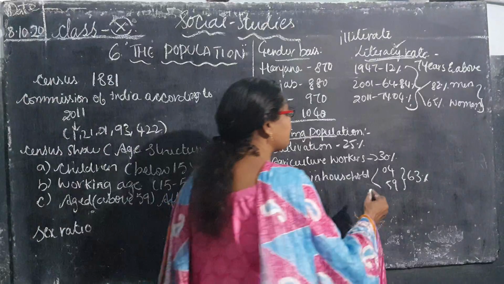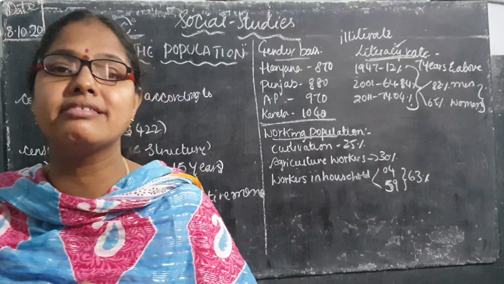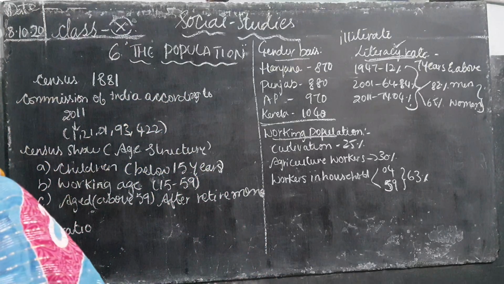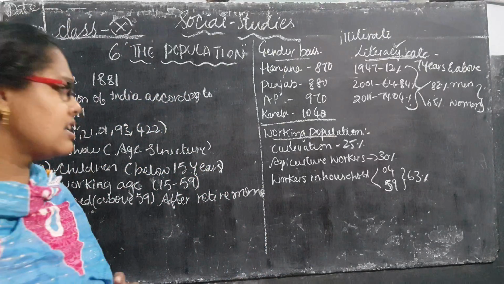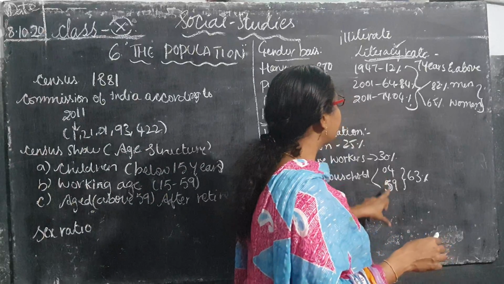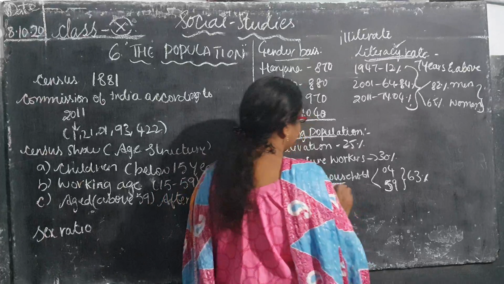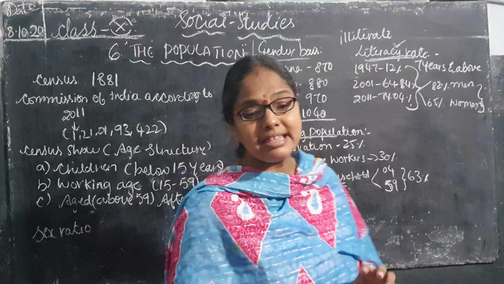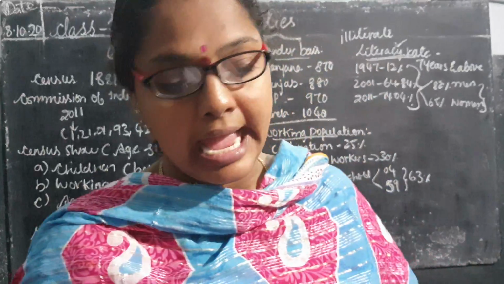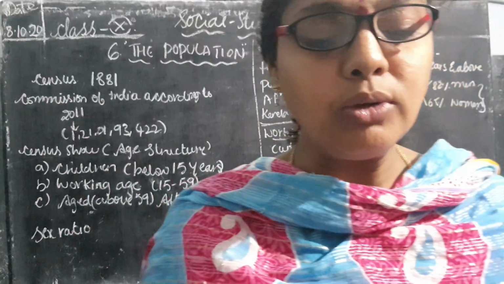Workers in household. Household means what? Some people do unorganized work like preparing beedis and agarbattis. All this comes under the unorganized sector. What is that? Workers in the household: 4% and 59%. Totally, 63% of people are engaged in works in household, children.